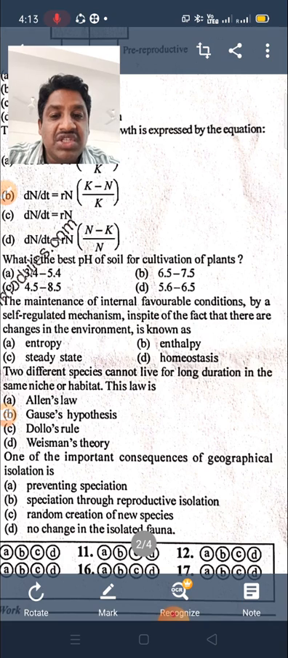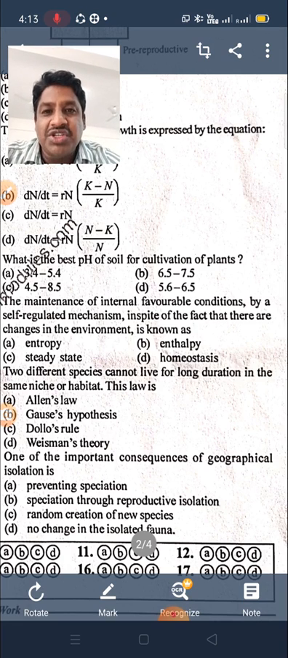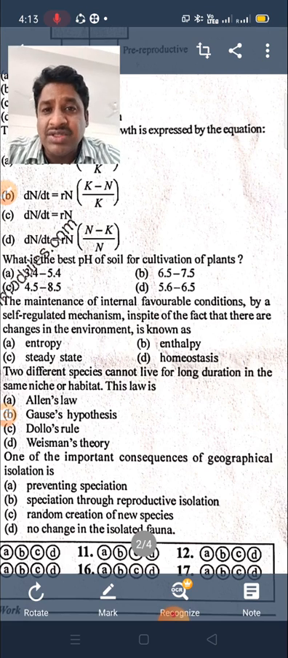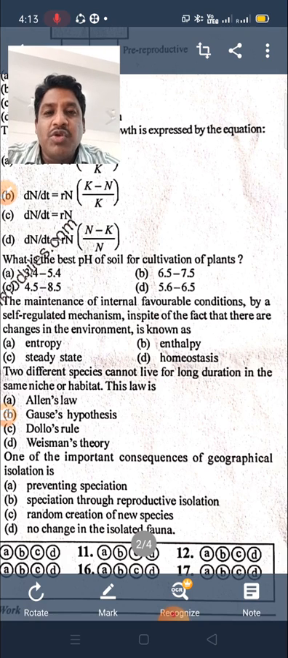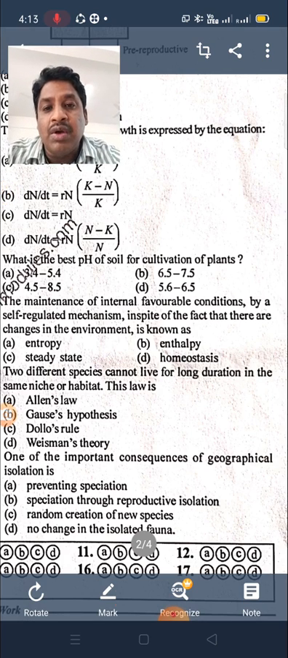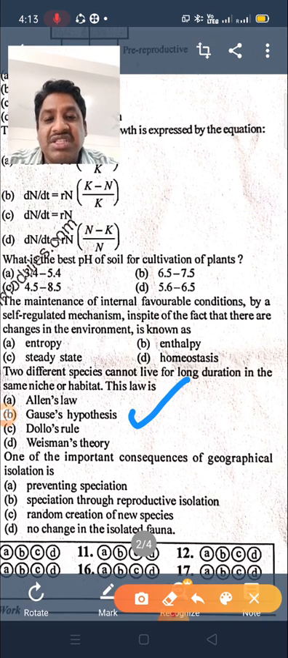So which is the hypothesis? We already discussed competition: competition among unrelated species, competitive exclusion, competitive release, and coexistence. Here the competitively superior one eliminates the other, and we call it the Gause hypothesis. So option B is the right answer.